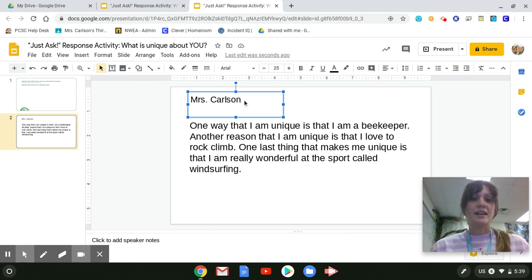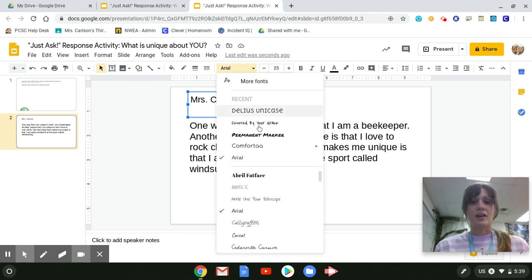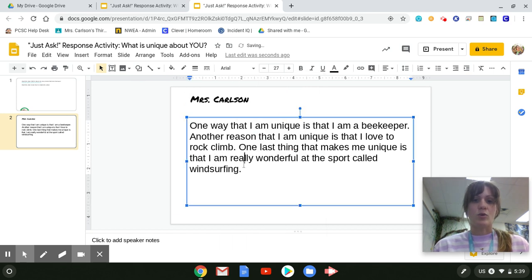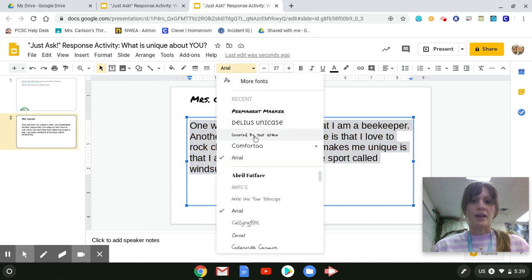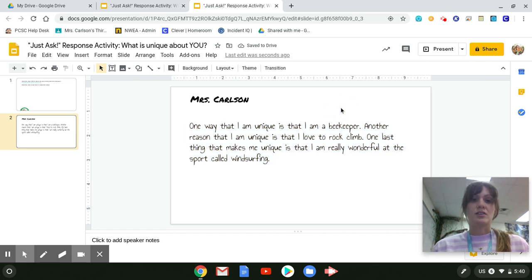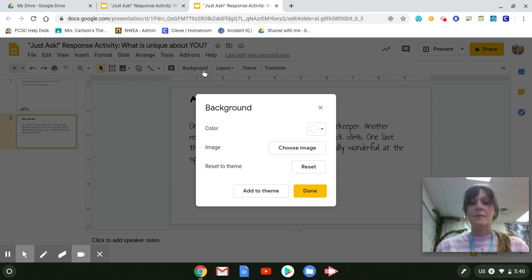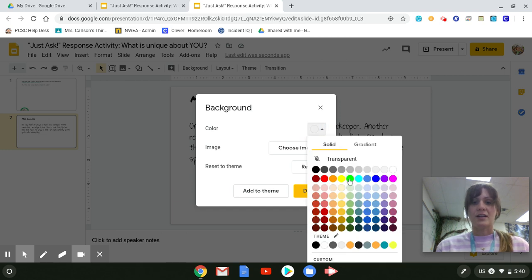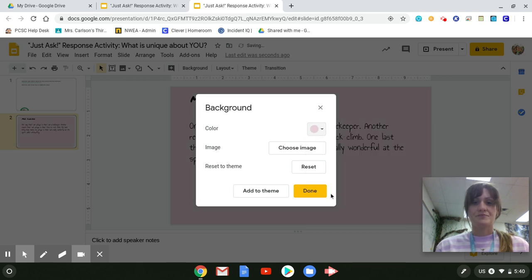Okay, now I'm going to show you how to change the font. So sometimes you have to click twice, click and drag to highlight, and you can pick the font that you want your writing to be in. Okay, so I'm going to pick this font for mine. You can also change the color of the background by clicking the background button and then picking a color.